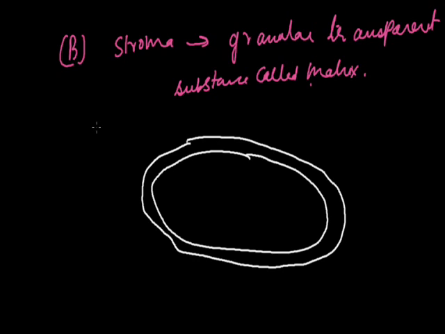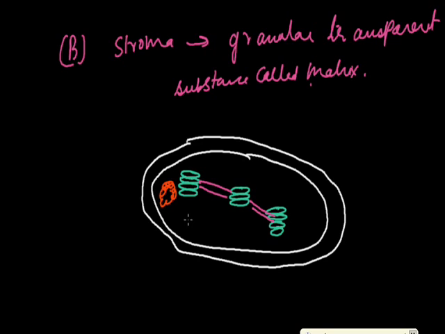It consists of a lamellar system, coin-like thylakoids, which are placed one above the other like this, and these are interconnected also. It also consists of a loop of DNA, plus some ribosomes. It consists of a starch grain.